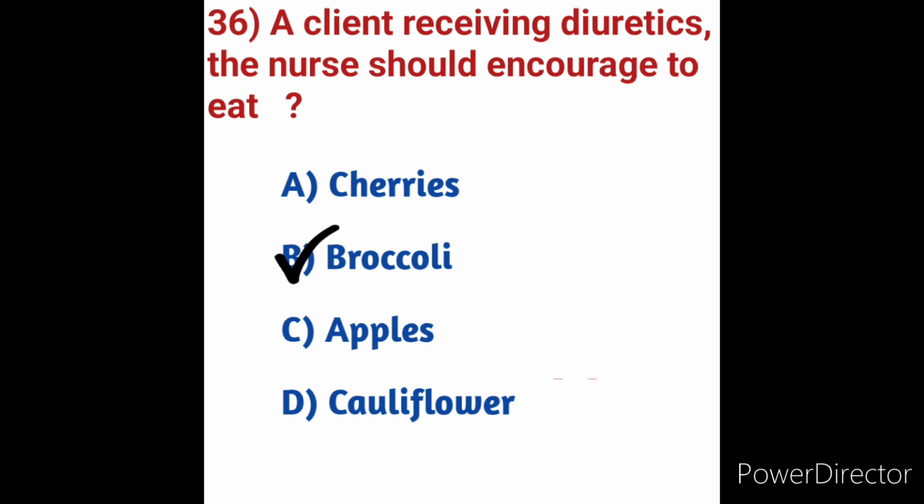So here in these options, option B, broccoli, is the high potassium diet. So option B is the correct answer. Next we will move on to question number 37.